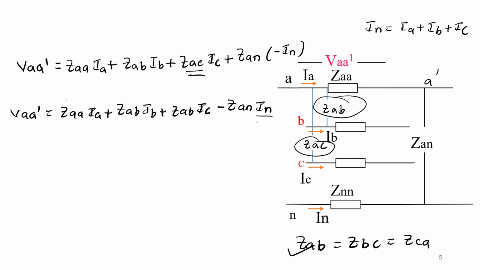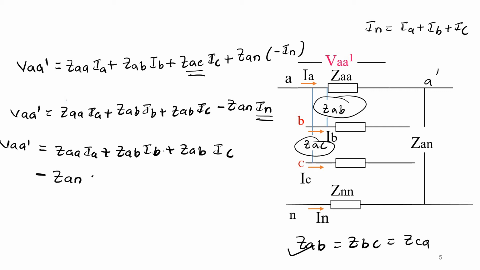So if you expand this IN value, you can say VAA dash is equal to ZAA into IA plus ZAB into IB plus ZAB into IC minus ZAN into, now what is that? You can expand IN is equal to IA plus IB plus IC. So what you can write? ZAN into IA minus ZAN into IB minus ZAN into IC.